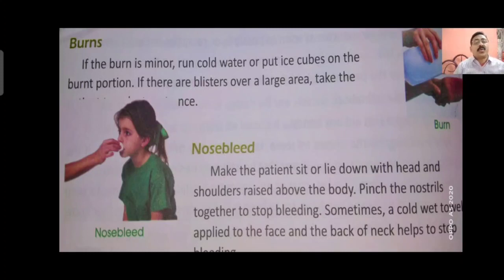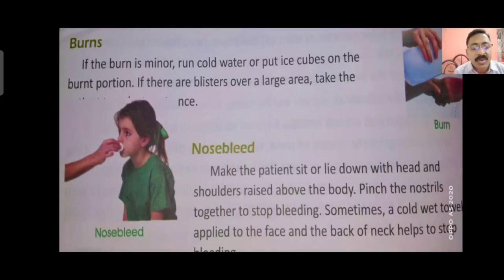Then comes nosebleed. Make the patient sit or lie down with head and shoulders raised above the body. Pinch the nostrils together to stop bleeding. Sometimes a cold wet towel applied to the face and the back of the neck helps to stop bleeding.